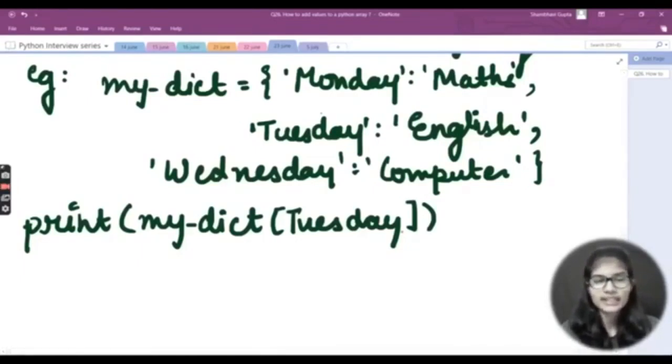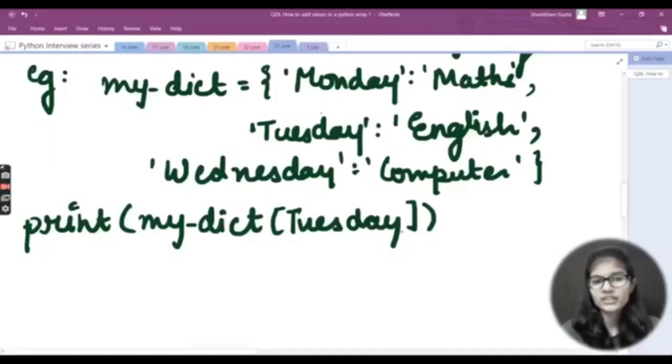Other than this, this one is the first case. You can write all the other things like this only. You can search for Monday, Tuesday, or Wednesday, and you can write all these on your own, right? So I have even covered one more question here: if you are given a key, how will you find the value of that particular key using Python code?